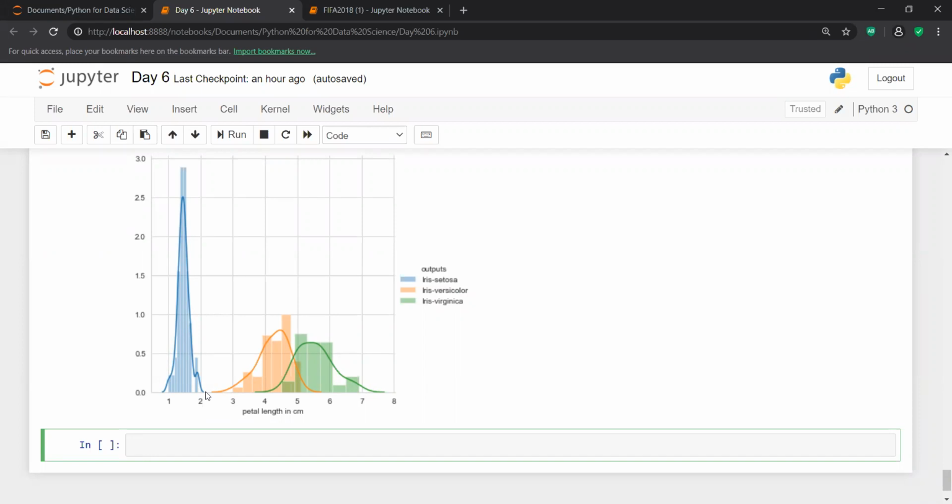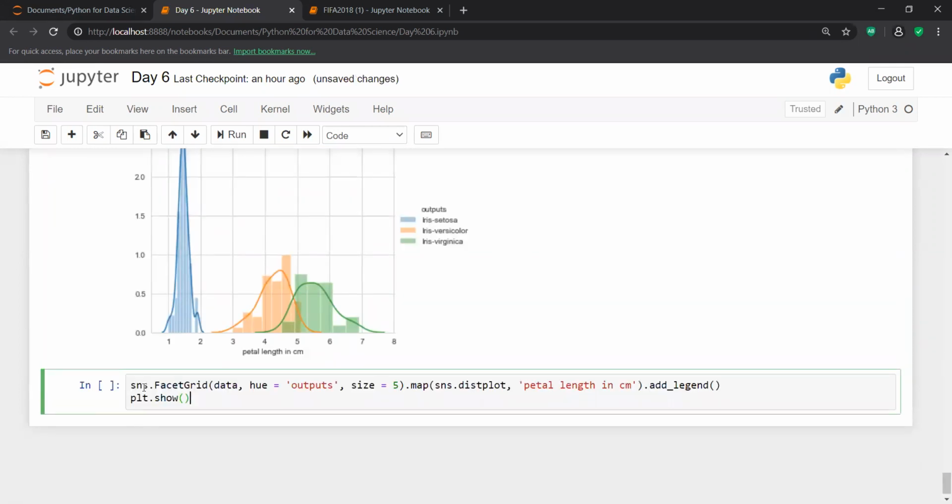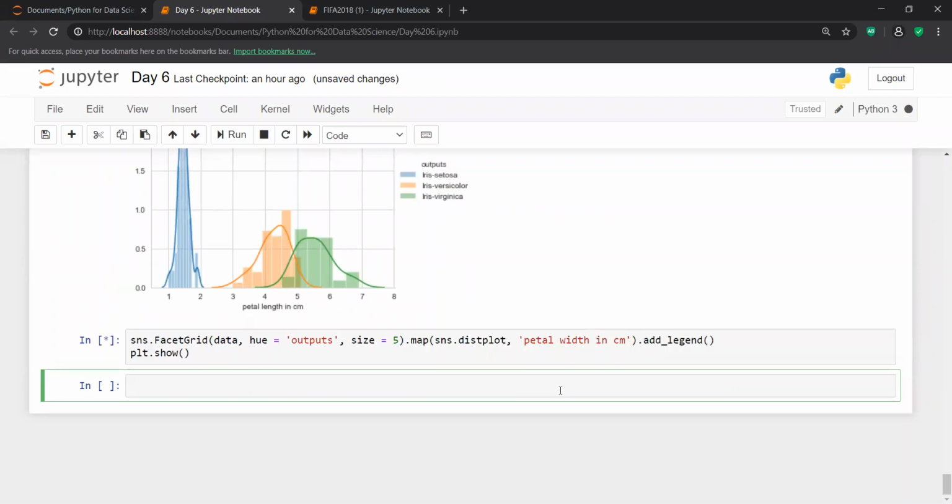So this is the purpose. For this purpose, I can use petal length. Now if I show you some different things, and if I try to check petal width, let me show you with the help of petal width what kind of analysis you can make.